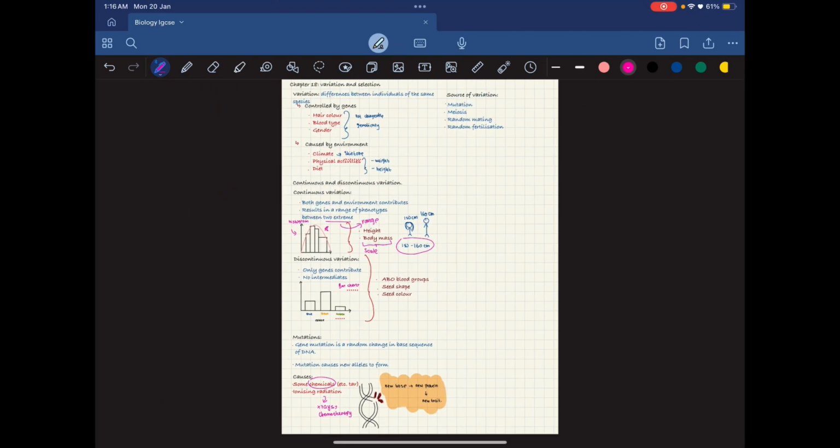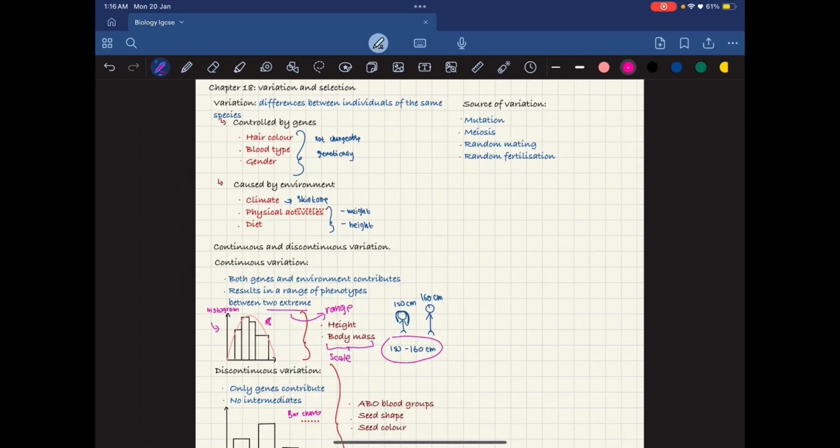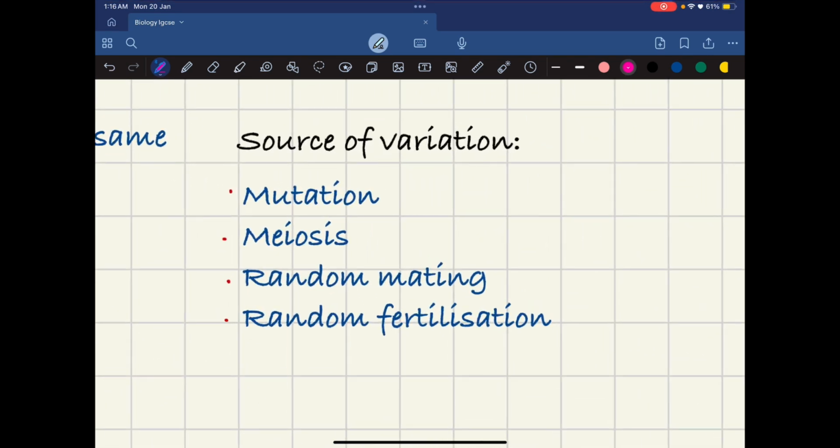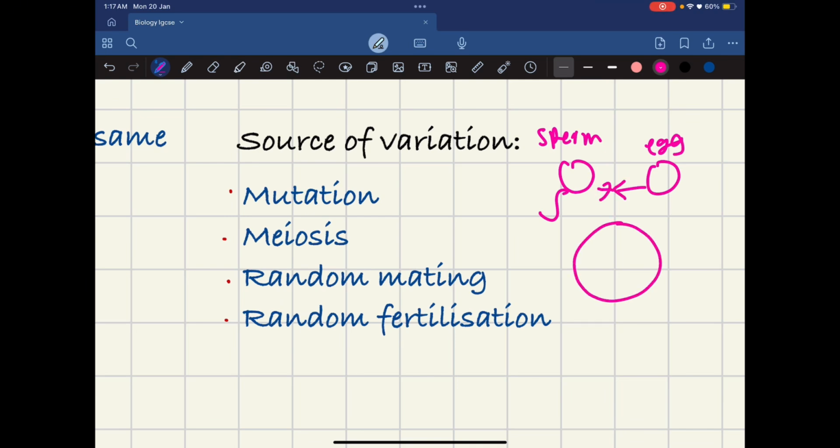Another thing which I forgot to look into is the sources of variation. The sources of variation would be mutation, which we just went through, and meiosis. Meiosis is when two reproductive cells, this is your sperm, this is your egg, meet each other and form one big cell.